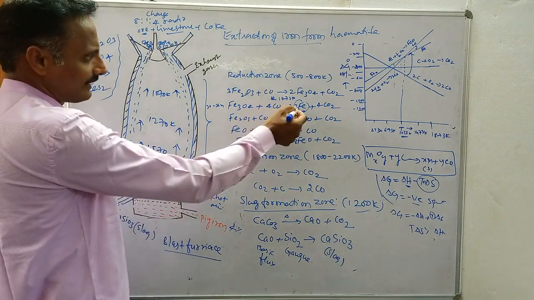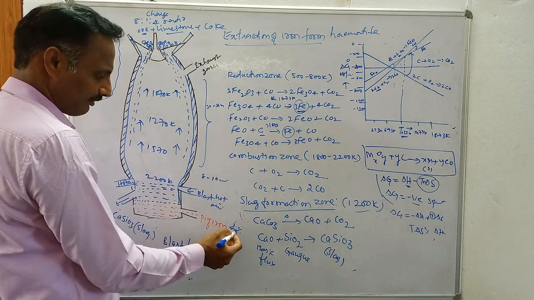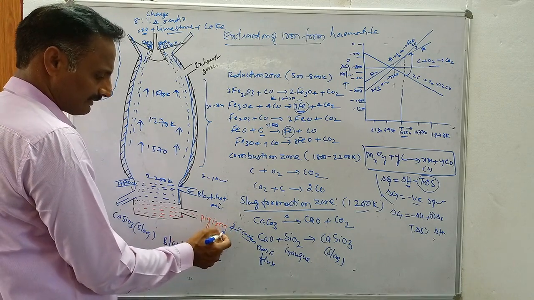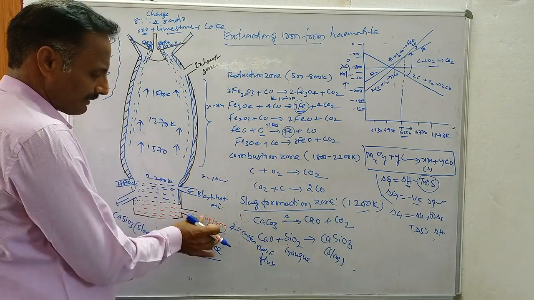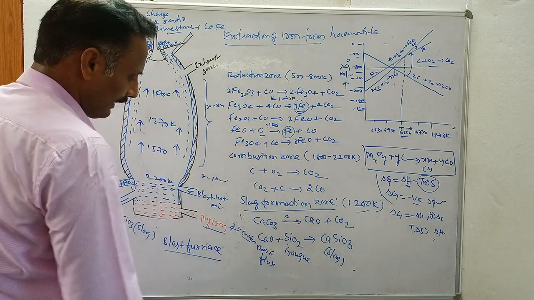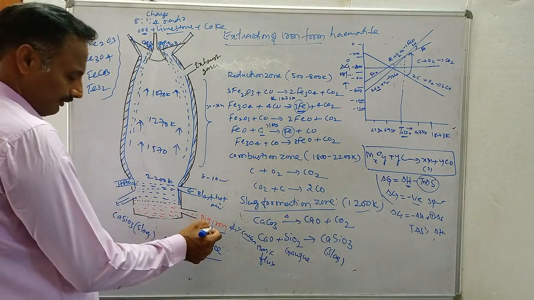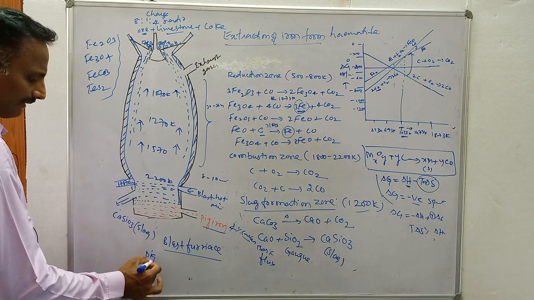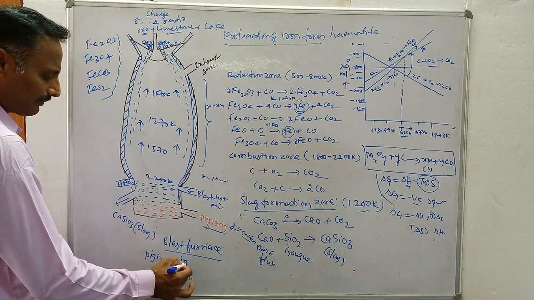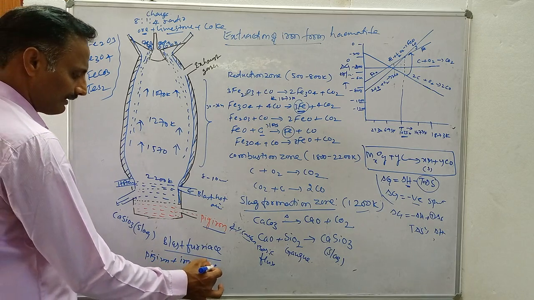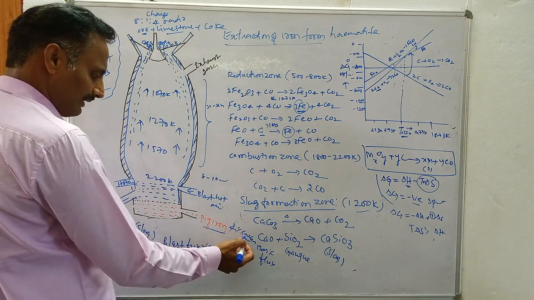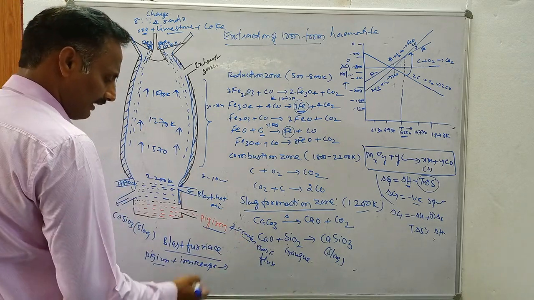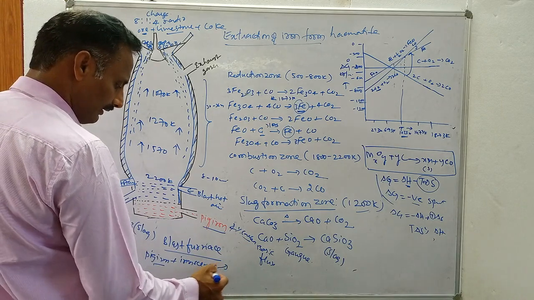This is the reduction that takes place in the blast furnace. Pig iron contains 4% carbon, which is the highest impurity present in pig iron. This pig iron is very brittle in nature, and it is again treated with iron scraps. When iron scraps are treated with the pig iron, the carbon present in the pig iron is oxidized into carbon monoxide and escapes. Then you will get cast iron.